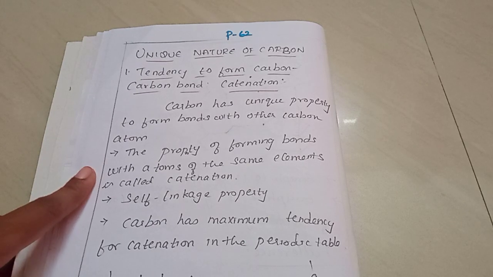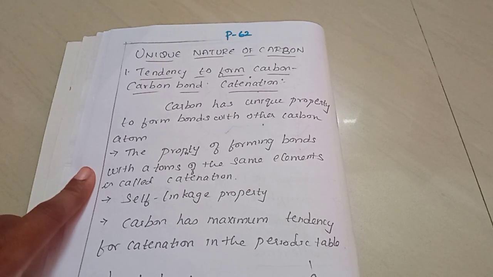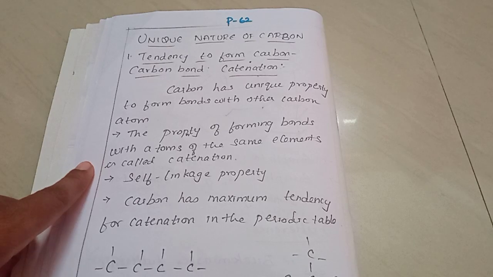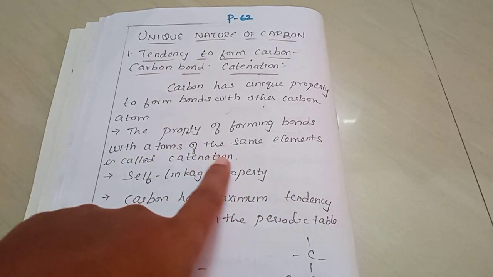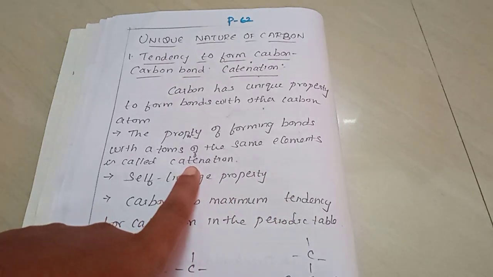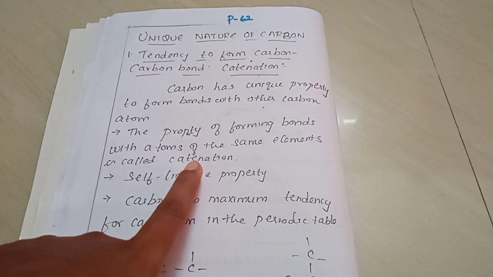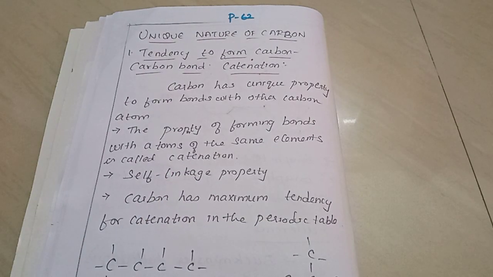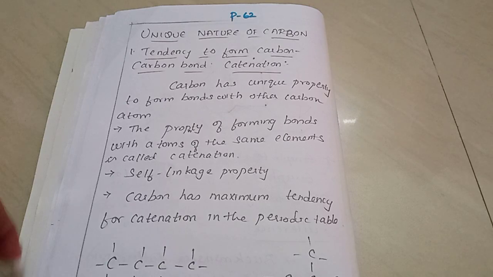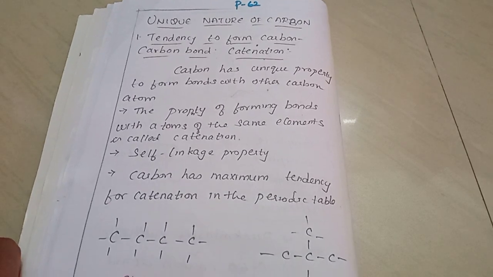The property of forming a bond with the atoms of the same element is called what? Catenation. So this property of carbon makes it form a large number of compounds, a very important concept, often asked question.